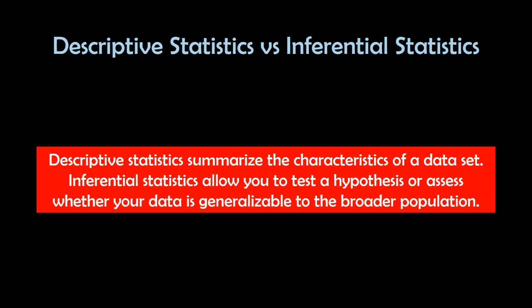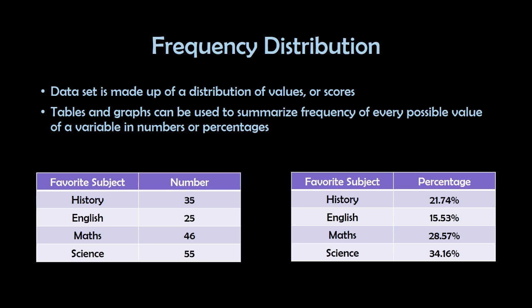Okay, so these are the differences between descriptive statistics and inferential statistics. As I said before, descriptive statistics summarize the characteristics of a data set. Inferential statistics, on the other hand, allow you to test a hypothesis or assess whether your data is generalizable to the broader population. A data set is made up of a distribution of values or scores.